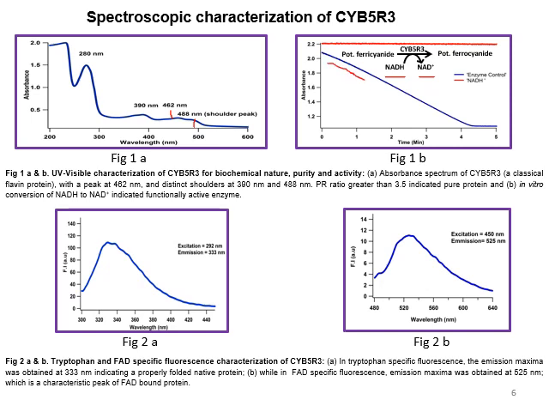As you can see here, this blue line shows that the enzyme is active, and it is able to convert potassium ferricyanide into potassium ferrocyanide. So next we used fluorescence spectroscopy.